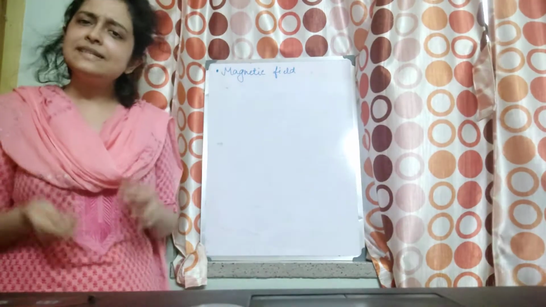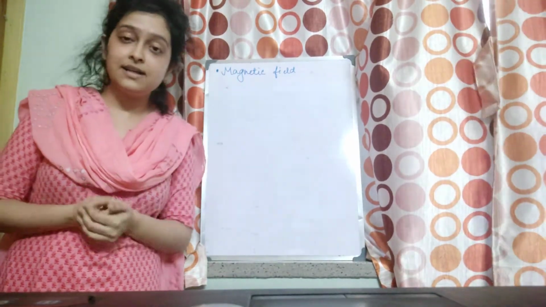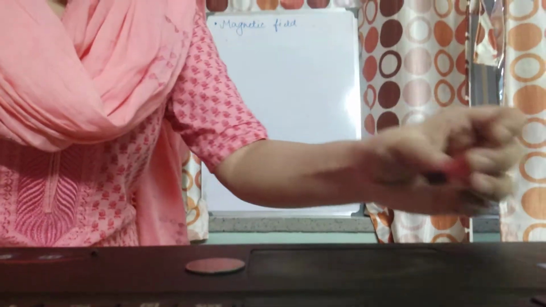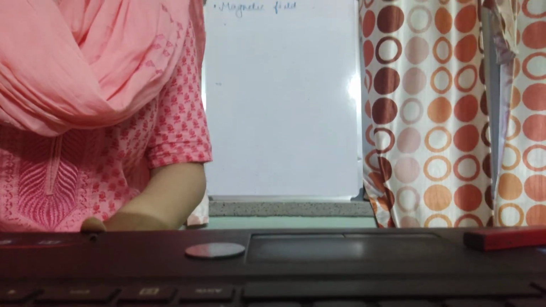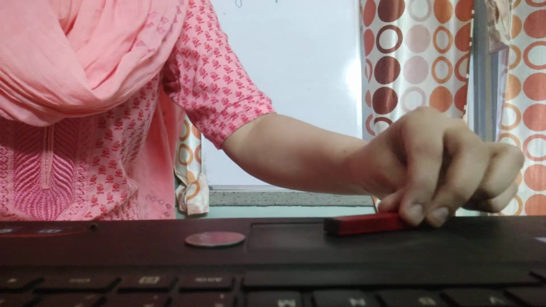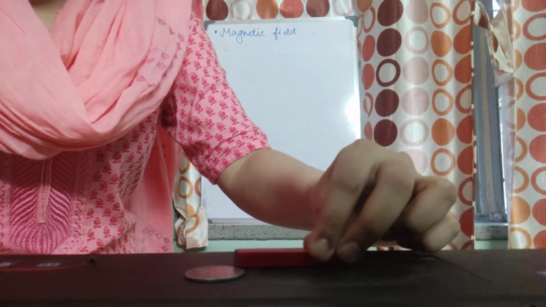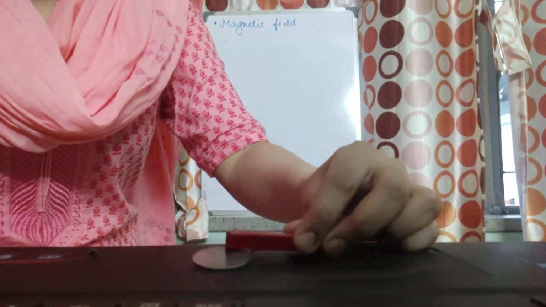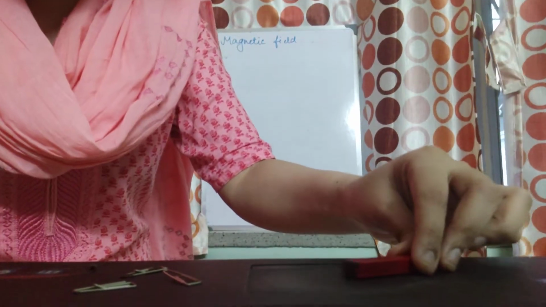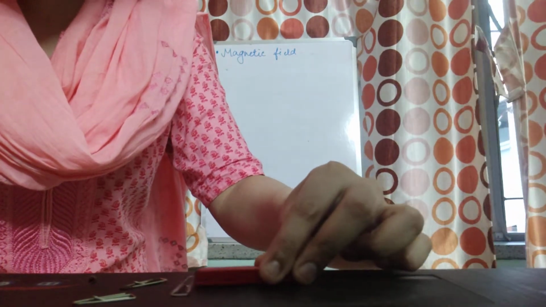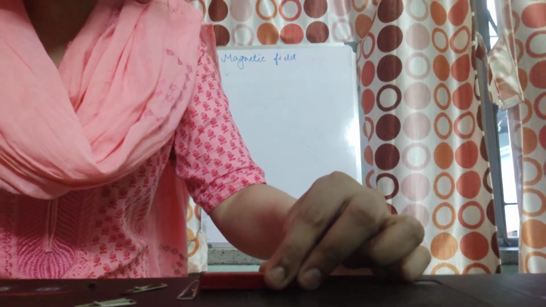Now, what is a magnetic field? This also we have done in class 6. Suppose I am keeping this coin here. Right? Now, placing the magnet here. The coin is not getting attracted by the magnet. Right? Now it's getting attracted, see? Right? See again? Right?